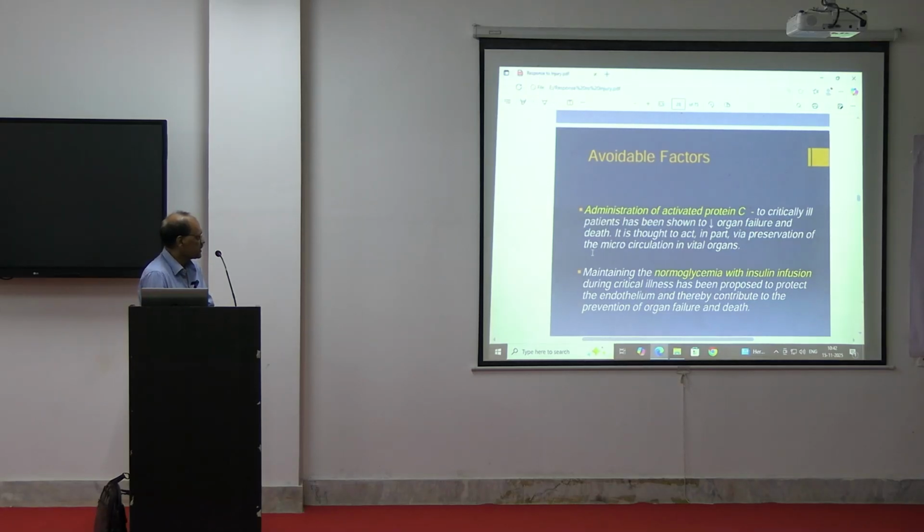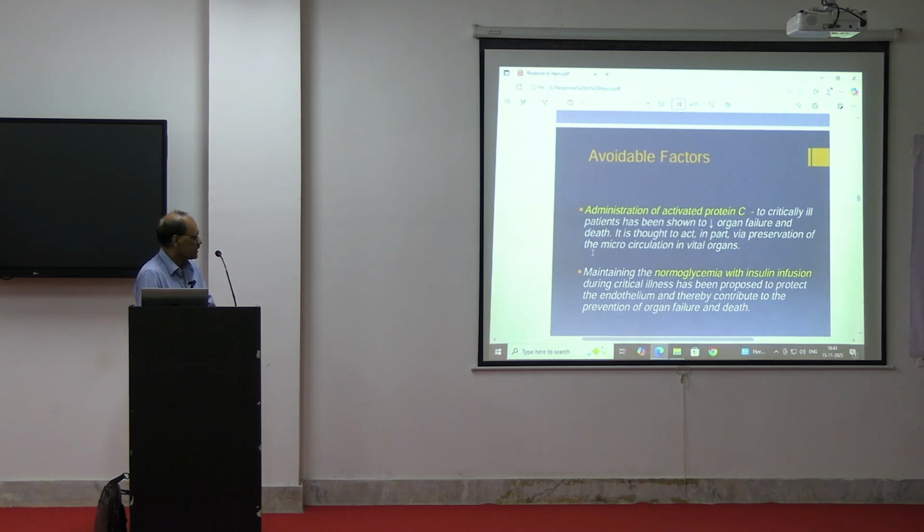Next. Then administration of activated protein C to critically ill patients has been shown to decrease organ failure and death. It is thought to act in part via preservation of the microcirculation in vital organs. So the administration of activated protein C can be given to those patients.